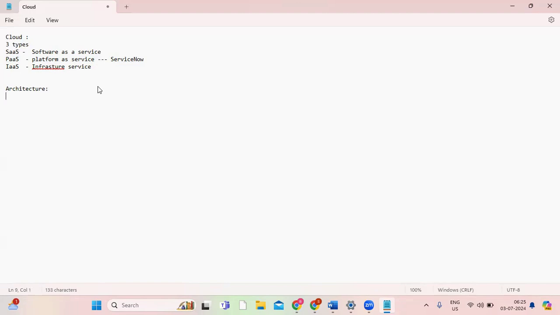Architecture, how it looks. As I said, this application comes under platform as a service, and it is a single data model. That means it uses a set of reusable components. Within the module itself, everything is accessible for users and we can use it multiple times.